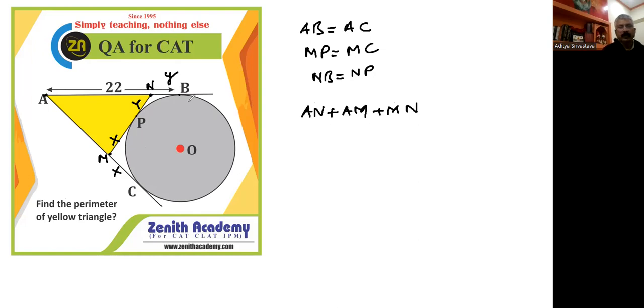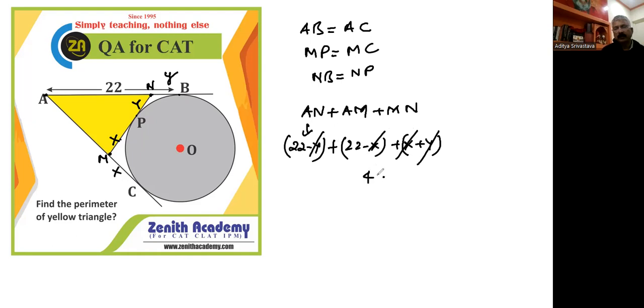AN is 22 minus Y. AM is 22 minus X. And MN is X plus Y. So this is your perimeter. Okay. So look here, this minus Y plus Y, this plus X minus X cancel. Answer is 24.